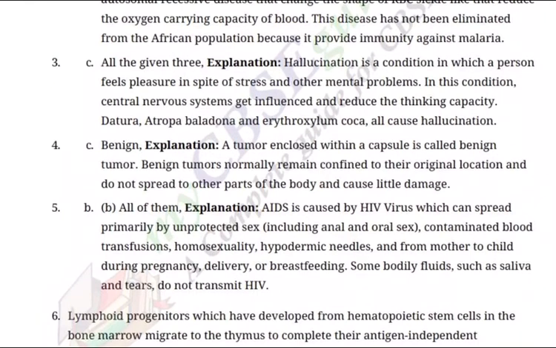Question 4, C. Benign. A tumor enclosed within a capsule is called a benign tumor. Benign tumors normally remain confined to their original location and do not spread. See, this is important. They do not spread to other parts of the body and cause little damage. Benign. Malignant is dangerous. Question 5. Again, it has to be D, all of them.